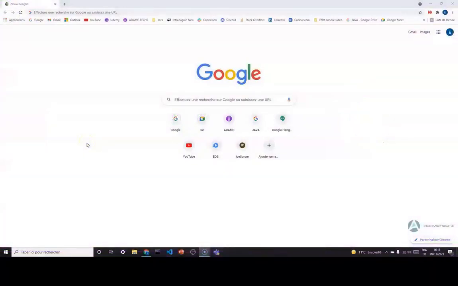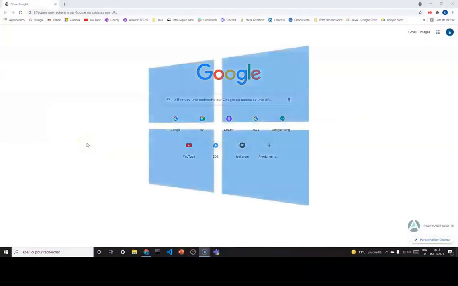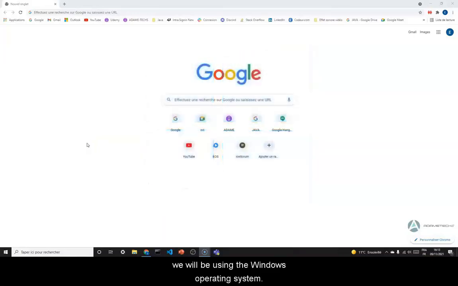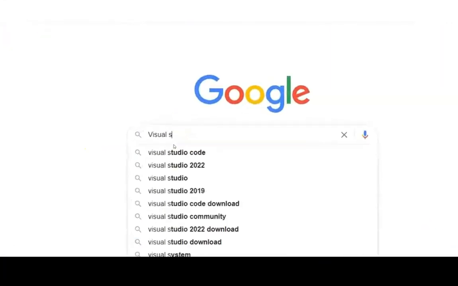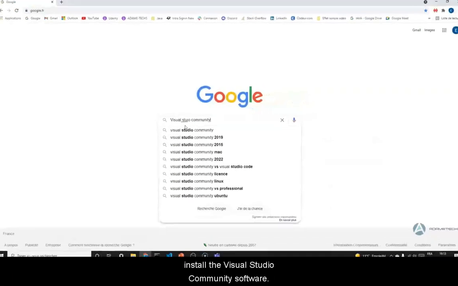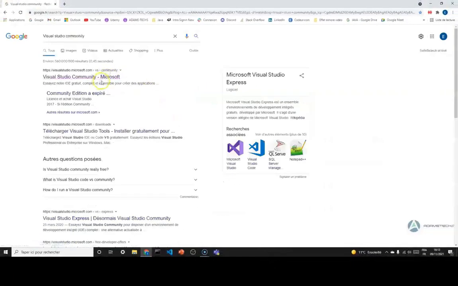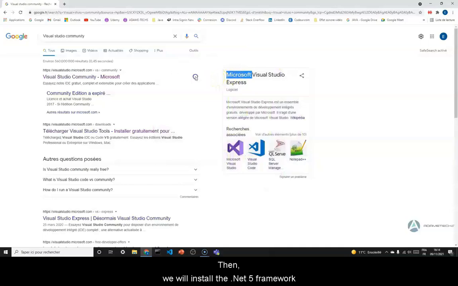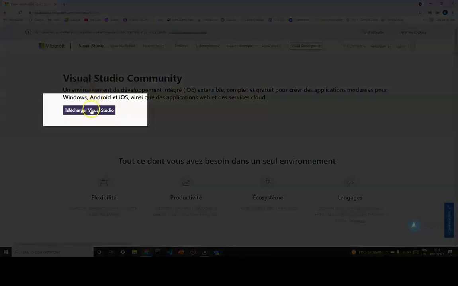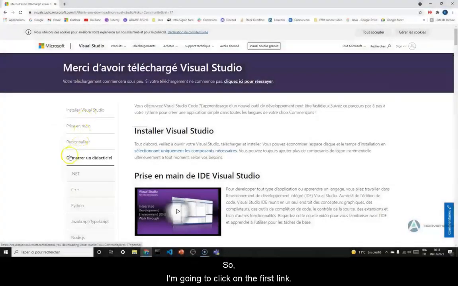Hello everyone! In this video, we will install what's necessary to start programming in C#. During our training, we will be using the Windows operating system. Thus, we will install two software programs. First of all, we will go to Google and install the Visual Studio Community software. Community is the free and full version of Visual Studio. This software will allow us to write our code entirely and run our programs. Then, we will install the .NET 5 framework, which will allow us to develop on the latest framework created by Microsoft.